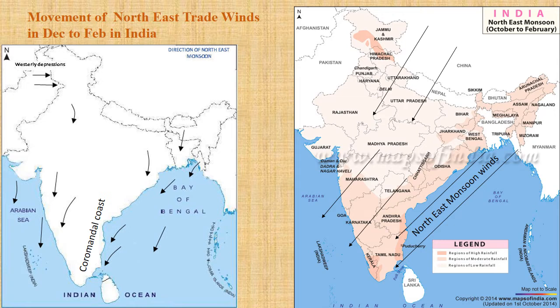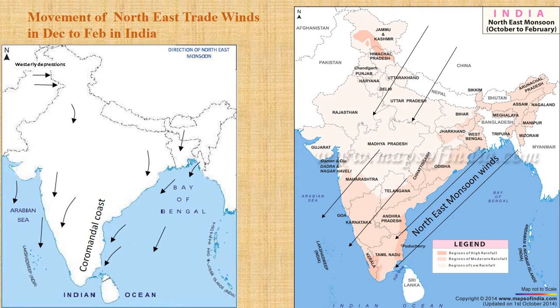But these northeast trade winds do cross the Bay of Bengal. Bay of Bengal lies below the Tropic of Cancer, so the water in the Bay of Bengal will remain warm throughout the year. These northeast trade winds are able to pick up moisture from the Bay of Bengal and give heavy rainfall to the Tamil Nadu coast. These winds which cross the Bay of Bengal hit the Tamil Nadu coast perpendicularly, and that's the reason Tamil Nadu receives heavy rainfall from northeast monsoon winds.